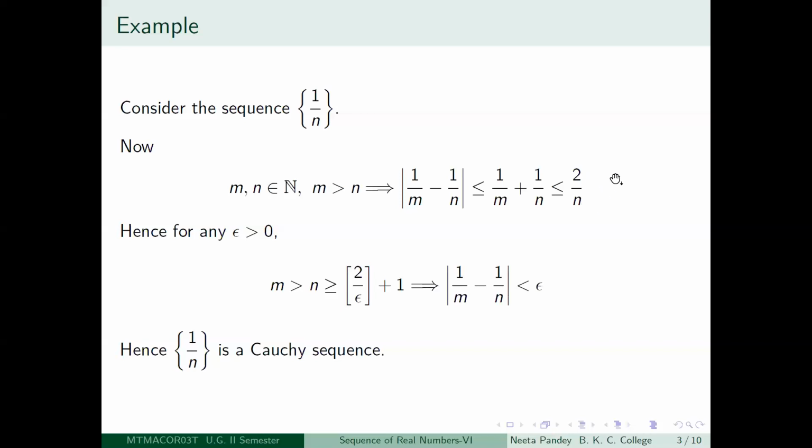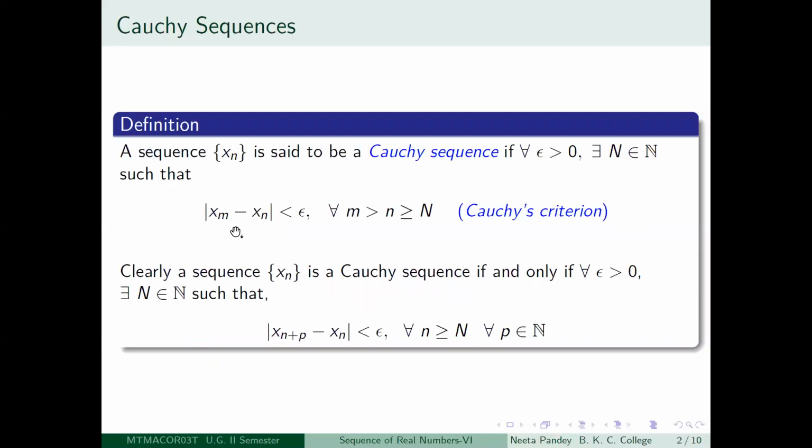So 2 by n is less than epsilon if and only if 2 by epsilon is less than n. But by your definition, you want a positive integer capital N, so that the terms after the term indexed by that positive integer will satisfy this inequality.